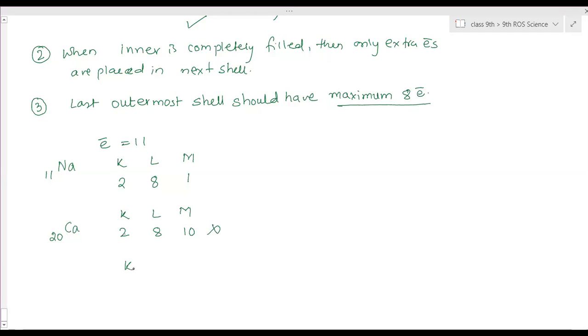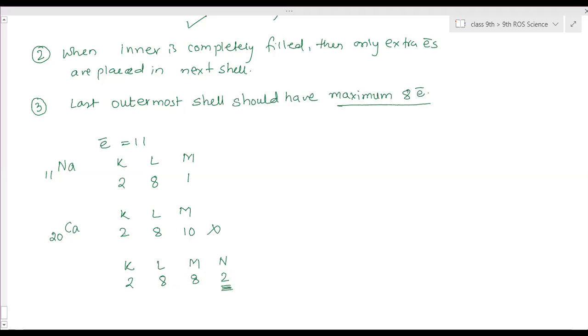So what has to be done? K will have 2, L will have 8. Then for M we have to give only 8 electrons, and the remaining 2 we have to pass to the N shell. Is it clear? Yes. So we place only 8 electrons here and transfer 2 electrons to the next shell. But then M can have 2 electrons and then 8, it can be possible, right? No, here we have to fill the maximum, that is 8, and only then pass the remaining ones to the next shell. Okay, ma'am. Got it.